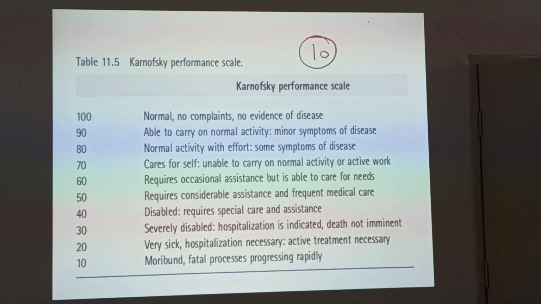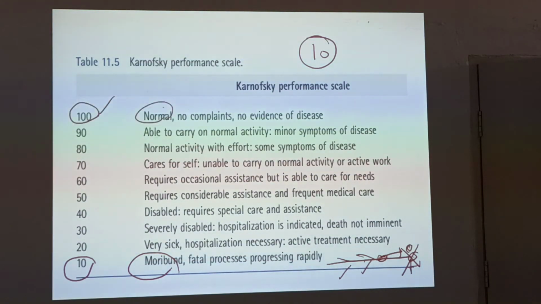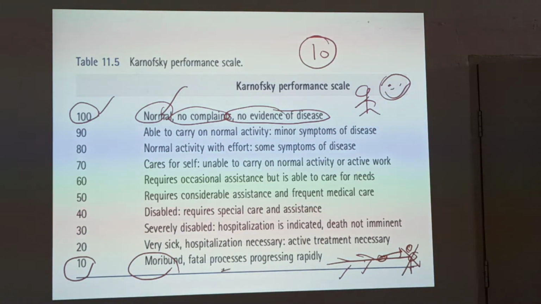Karnofsky's performance scale. There are 10 levels in this. 10 is moribund, fatal, progressing rapidly. Moribund is just about to die. 100 is normal, no complaints, no evidence of disease. So he is happy. So 100 is normal, and 10 is moribund, he is about to pass away.